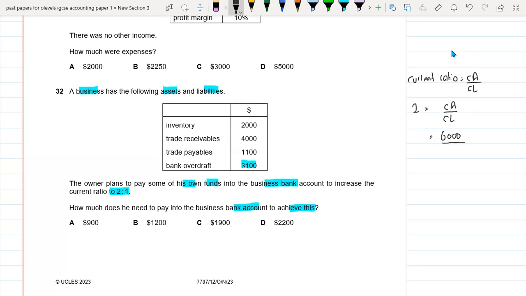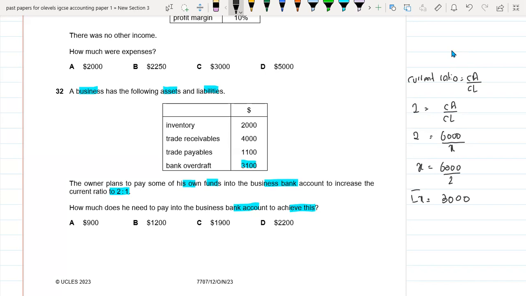So if I put X here, X would be equal to 6,000 divided by 2. This would give us the amount which is 3,000. So if X is 3,000, it means that your current liability would be 3,000.